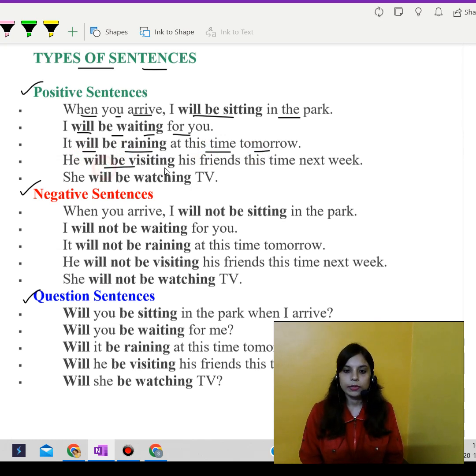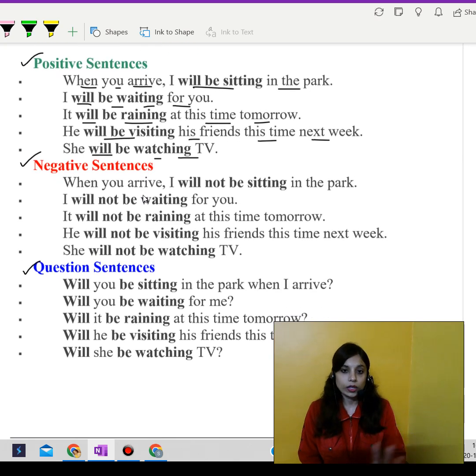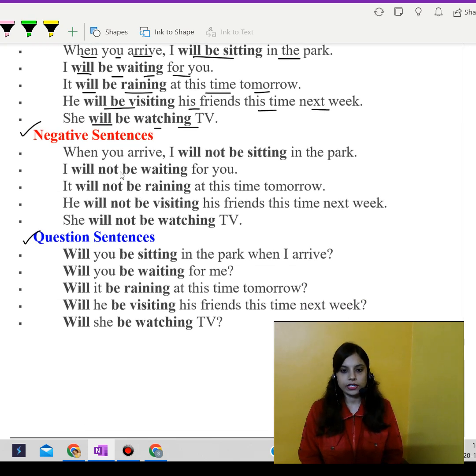Next, he will be visiting his friends this time next week. She will be watching TV. So it's like this. All kinds of positive sentences, nothing negative will be happening over here because we can't see any negative words. Let's come to the negative sentences now.